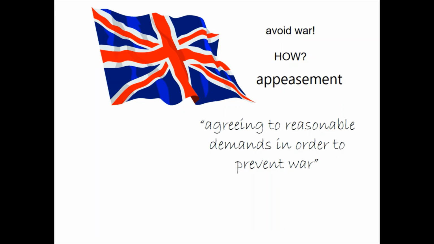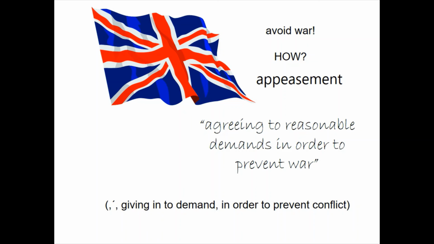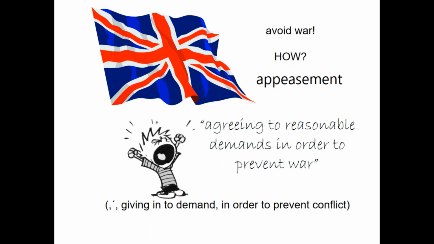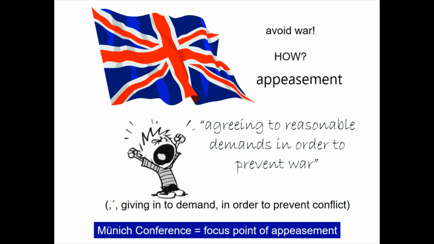During the 1930s, Britain wanted to avoid war at all costs. How? By means of appeasement. Appeasement involves agreeing to reasonable demands in order to prevent war. It means giving in to demands, in order to prevent conflict. The Munich Conference is seen as the focus point of appeasement.